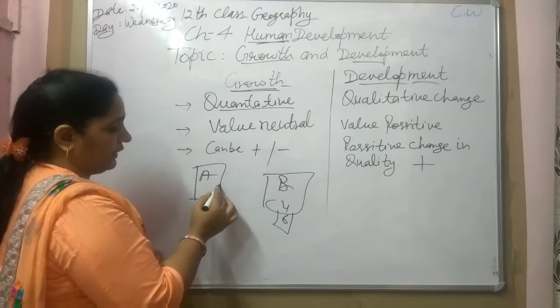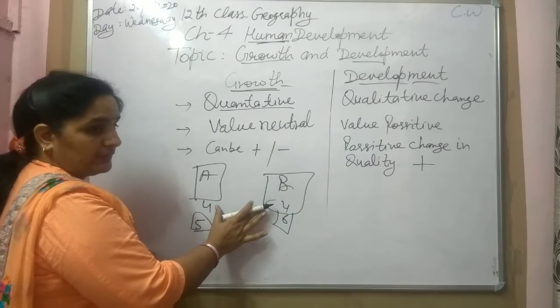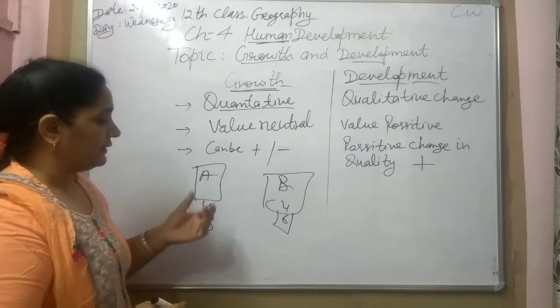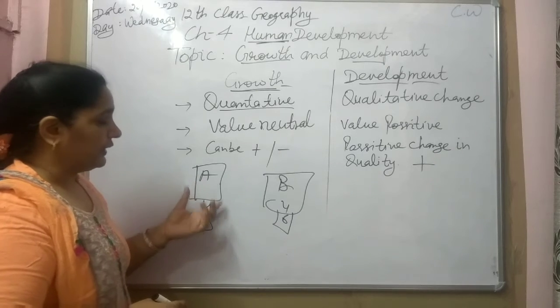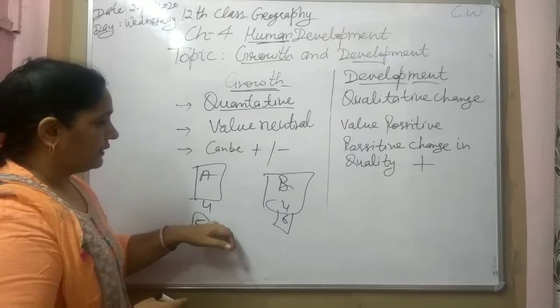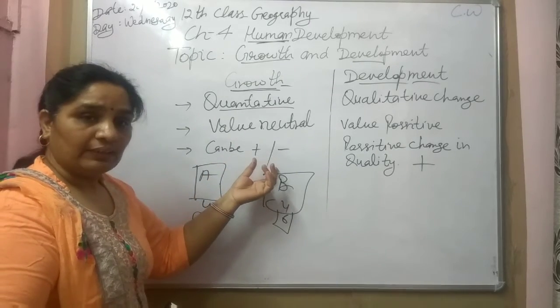Values are neutral. We are not able to know about the living standard of those families. We are not able to know about the literacy rate, life expectancy, per capita income, income sources. So all these things are neutral here. So growth can be positive or can be negative.